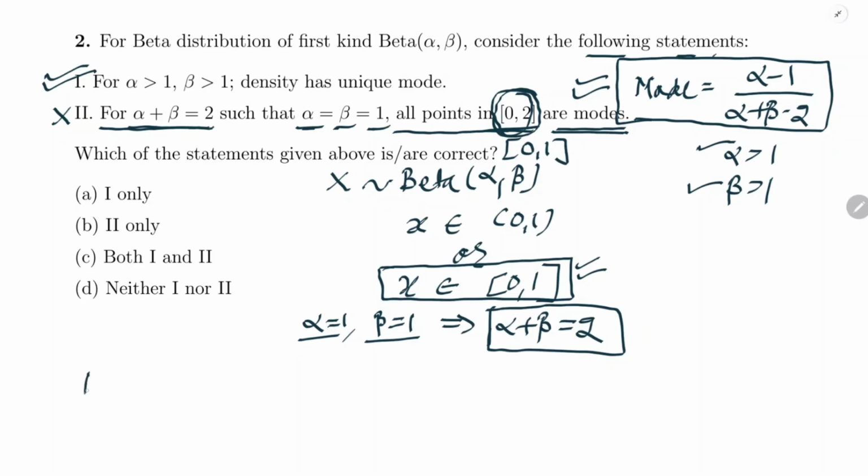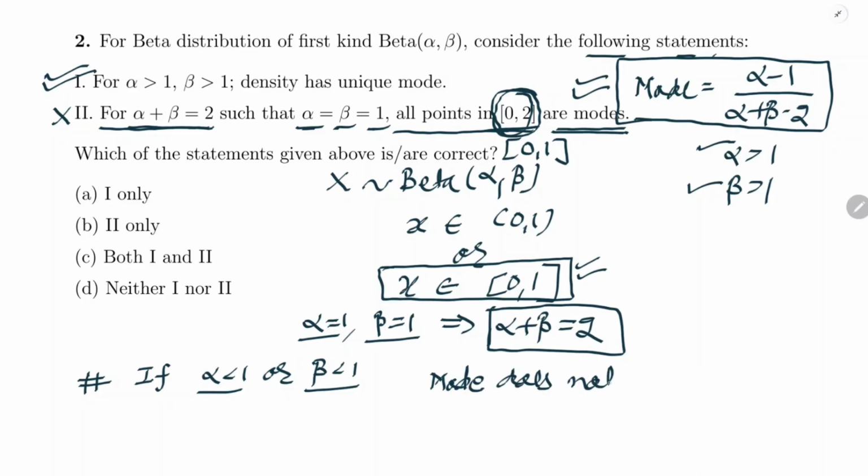Now we also read one fact that if alpha is less than 1 or beta is less than 1, if any one of them is less than 1, in that case mode does not exist.